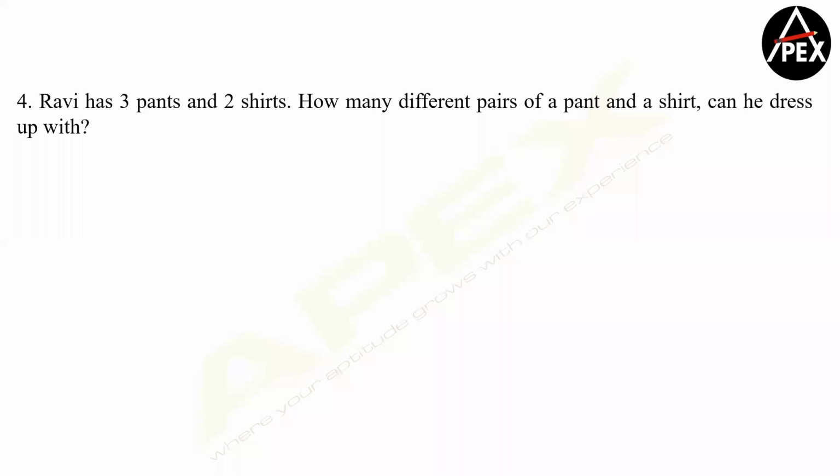So 3 pants and 2 shirts, guys. Whenever you have a doubt, just take a small bit. Let's say I'm taking pant 1. So he can wear a shirt 1 or a shirt 2, right? So when I'm going for a tree diagram, I use a multiplication tool. To wear a pant, there are 3 ways. To wear a shirt, there are 2 ways, and therefore the total number of ways is 6.